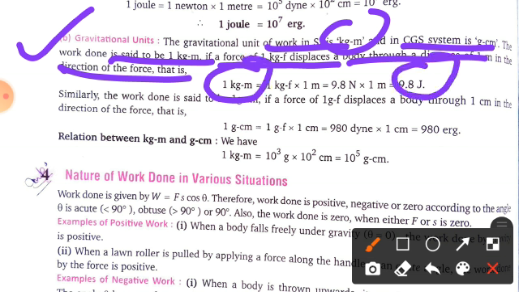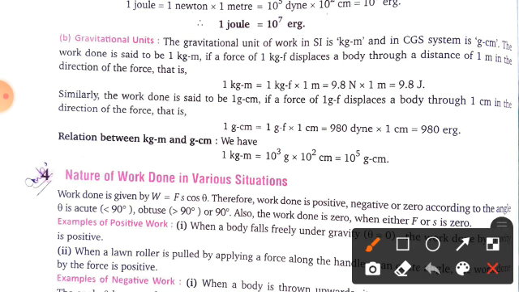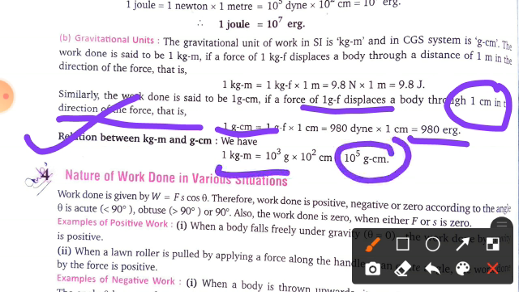Clear? Similarly, the work is said to be 1 gram centimeter if a force of 1 gf displaces the body through how much distance? 1 centimeter in the direction of the force. So you can write 1 gram centimeter is equal to 980 erg. There is also a relation given here between kg meter and gram centimeter: 1 kg meter is equal to 10 to the power 5 gram centimeter.